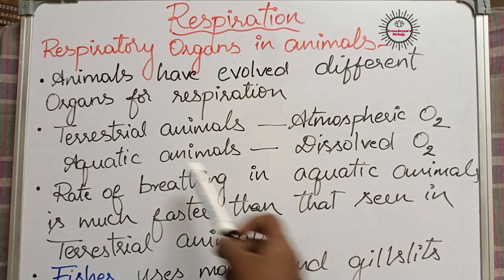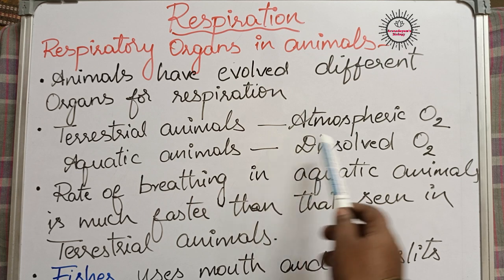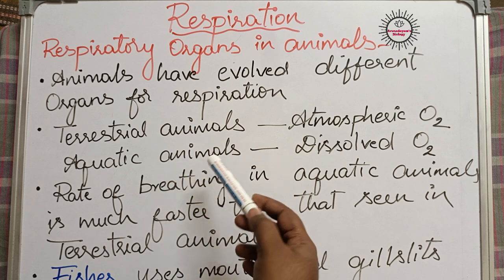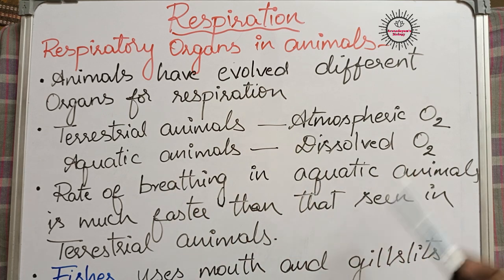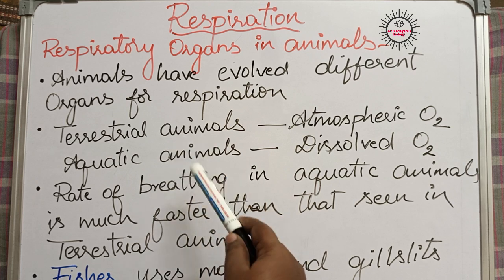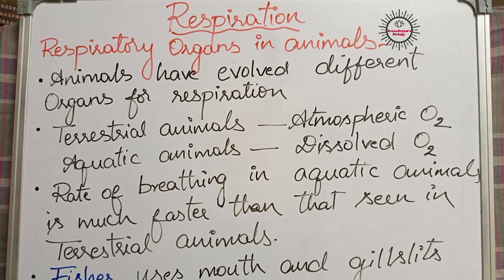Whereas aquatic animals, the animals living in water, take dissolved oxygen. Dissolved oxygen means the oxygen which is dissolved in water. So their respiratory organs are designed to take dissolved oxygen from water. Although different respiratory organs are present in animals, their function is the same.